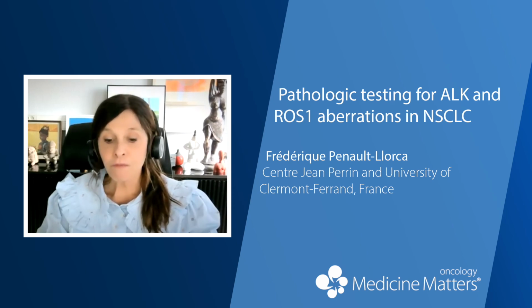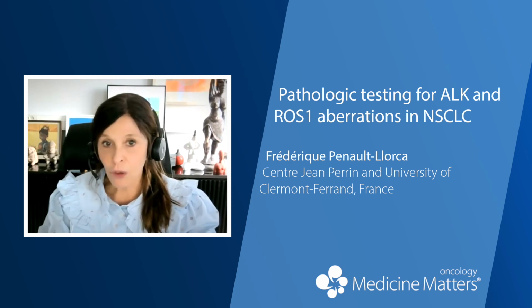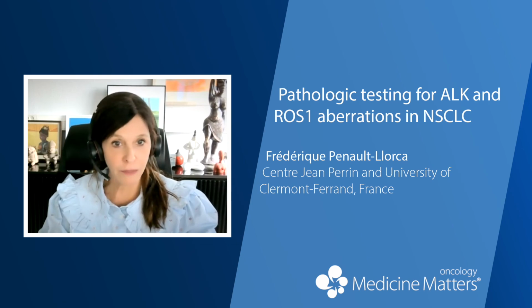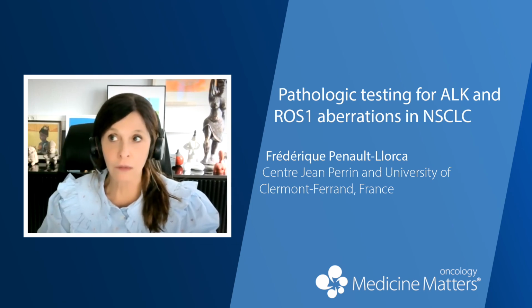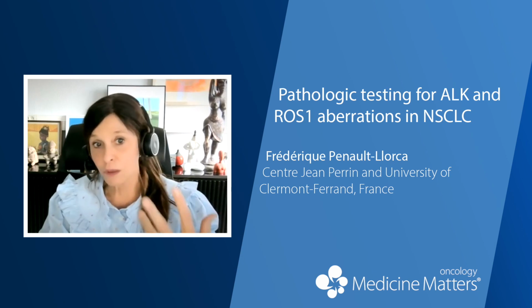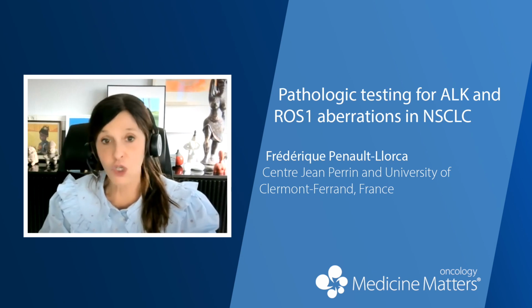So NGS on the tumor, I think it's important at least to have at the beginning of the disease an evaluation of the tissue, because we need also to have other parameters. So we need to have at least one biopsy of the tissue, also because we need to have PD-L1. So this is immunohistochemistry. We need to look at that on the tissue.